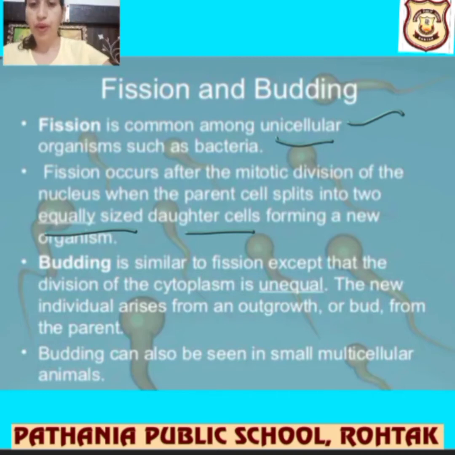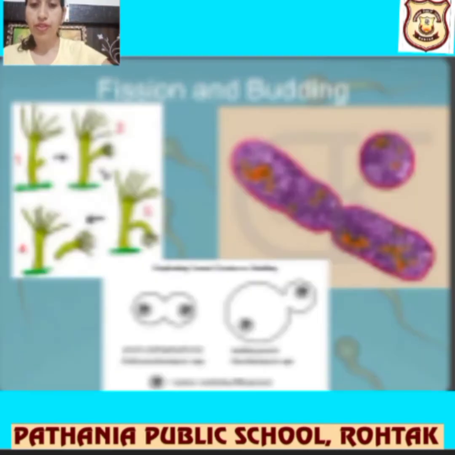Fine? Okay. Next is budding. Budding is similar to fission except that the division of cytoplasm is unequal. Here the cytoplasm is unequally divided. The new individual arises from an outgrowth or a bud, like in hydra, right? You can write it over here also, hydra. So tentacles will come out and when they have grown up, the bud will break off and grow again into a new one. This kind of process takes place in hydras.